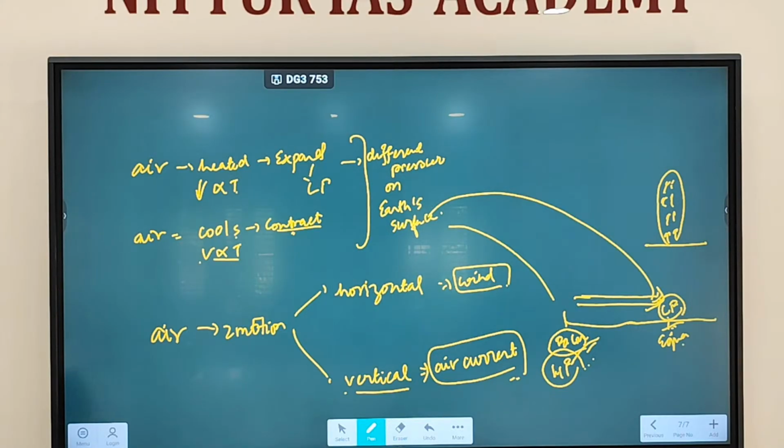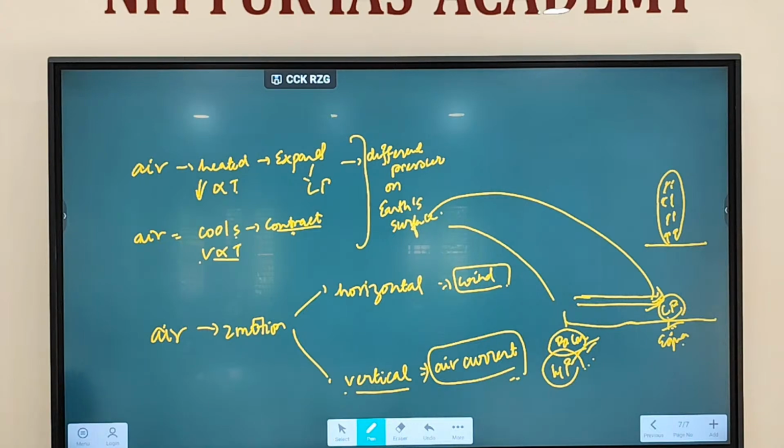This vertical motion is not experienced because it is balanced by the opposite force, which is gravity. Clear? So air is moving up, and gravity is pulling down. As a result, forces are balanced. That's why you don't experience the vertical motion. You only experience horizontal motion, because it is not balanced by any force.